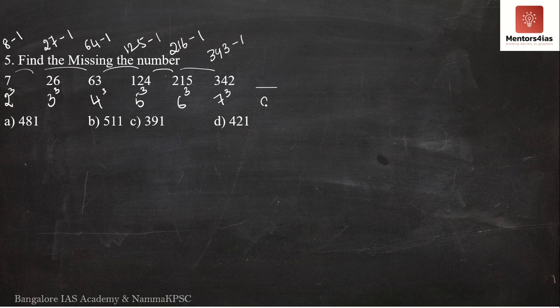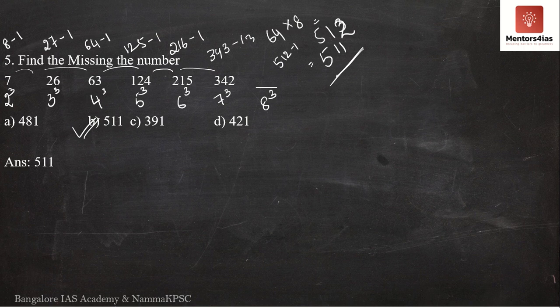So this has to be 8 cube. 8 eights are 64. 64 into 8, 8 fours are 32, 8 fives are 40, 8 sixes are 48, that is 512. 512 minus 1 is equal to 511. Do we have 511 in the options? Of course, we have 511 in the options over here.